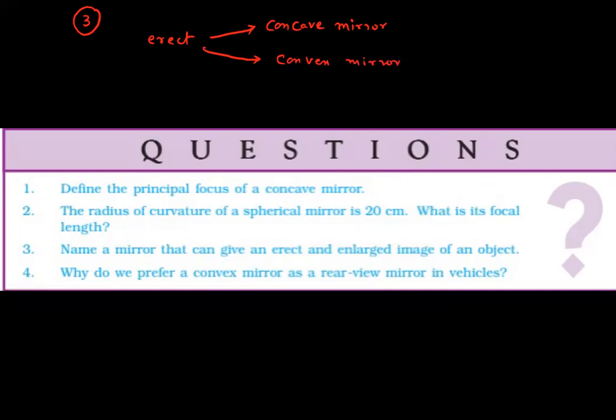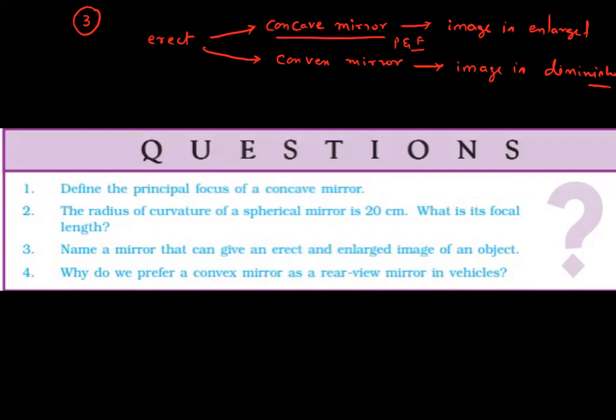But when you come to the concave mirror, the image is enlarged. In the case of a convex mirror, the image is diminished. And in the case of a concave mirror, it is possible only if the object lies between pole and focus.